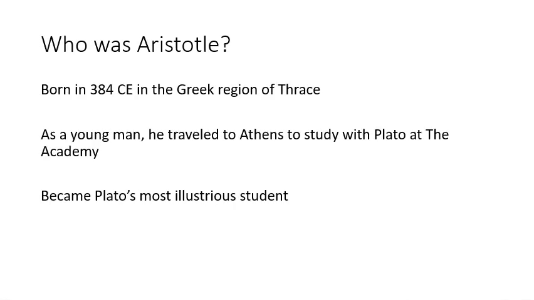So who was Aristotle? To begin with, Aristotle was born in 384 CE in the Greek region of Thrace. And as a young man, he traveled to Athens to study with Plato at the Academy. And over time, Aristotle became Plato's most illustrious student.